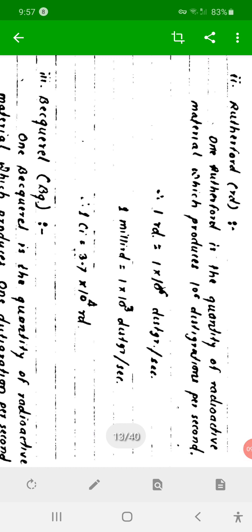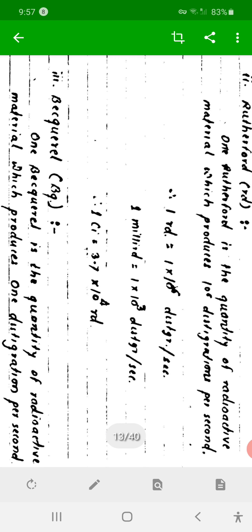Therefore, 1 Rutherford is equal to 1 into 10 raised to 6 disintegrations per second. 1 millirutherford is equal to 1 into 10 raised to 3 disintegrations per second. And the relation between Curie and Rutherford is 1 Curie is equal to 3.7 into 10 raised to 4 Rutherfords.